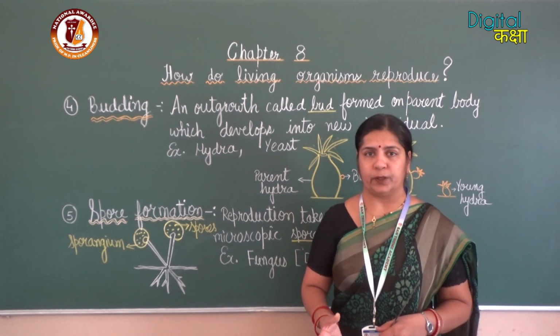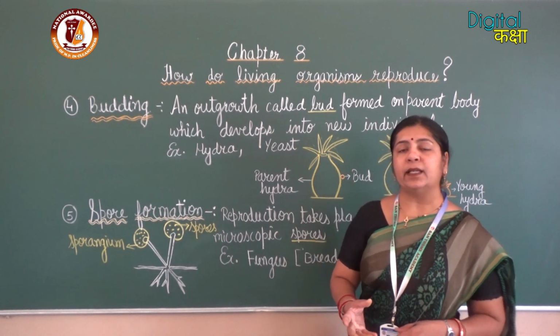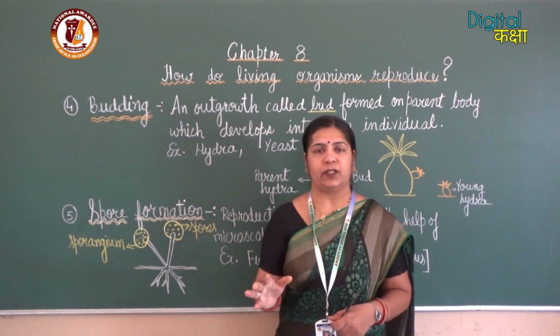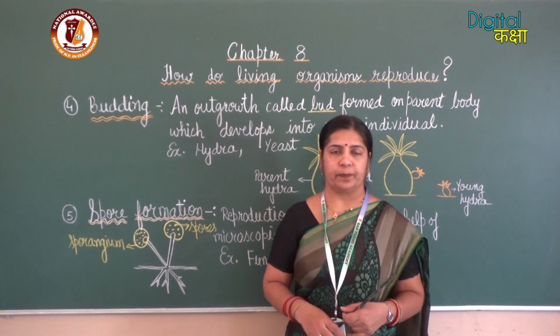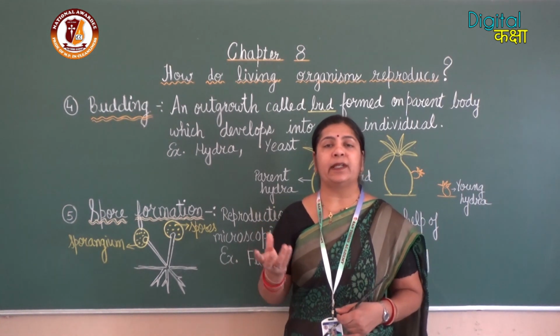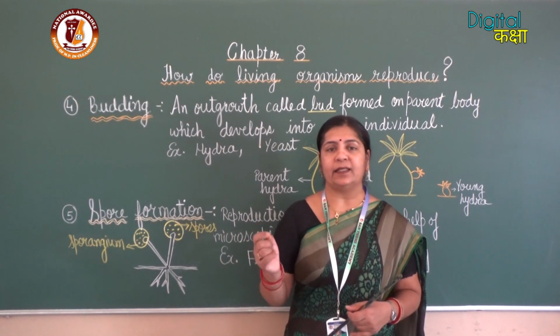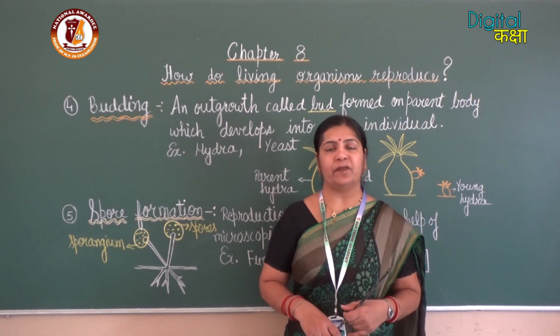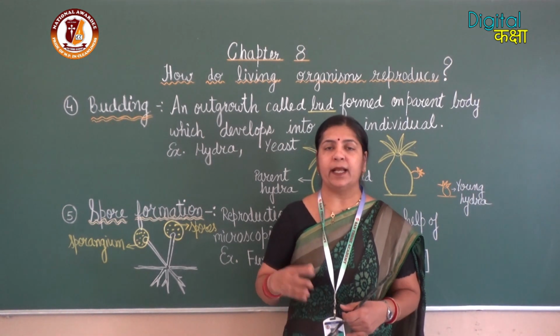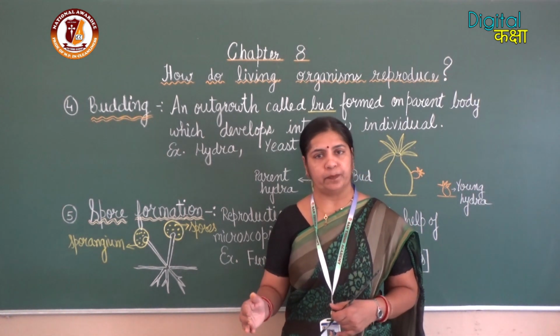Example, bread mold. In the rainy season, you must have seen green patches growing on a slice of bread kept outside. So what are those green patches? These are the tiny fungus growing on the bread, and the name of this fungus which grows on bread is bread mold.